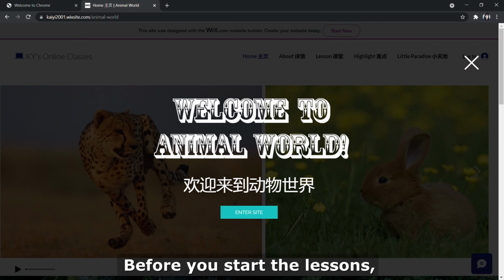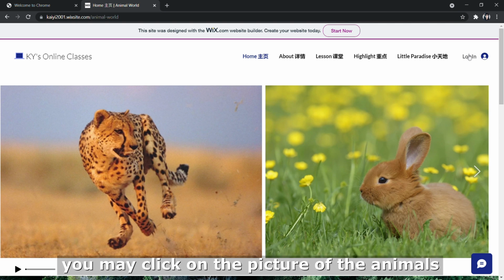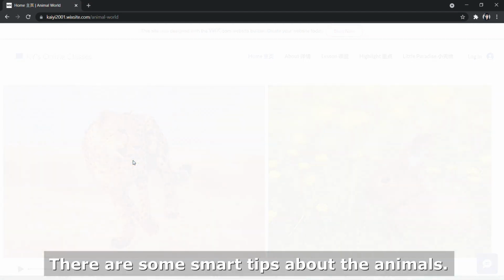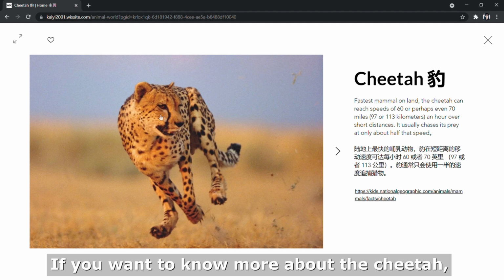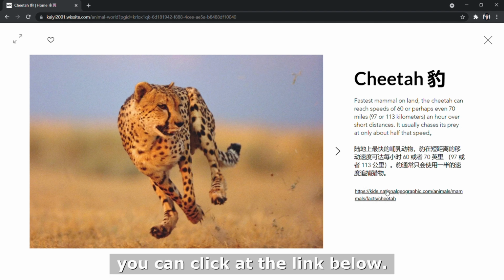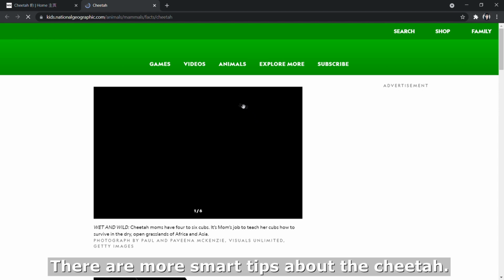Before you start the lessons, you may click on the picture of the animals such as cheetah. There are some smart tips about the animals. If you want to know more about the cheetah, you can click at the link below. There are more smart tips about the cheetah.